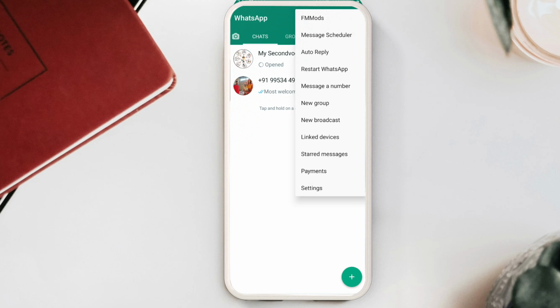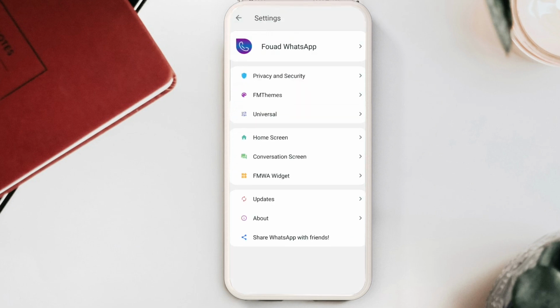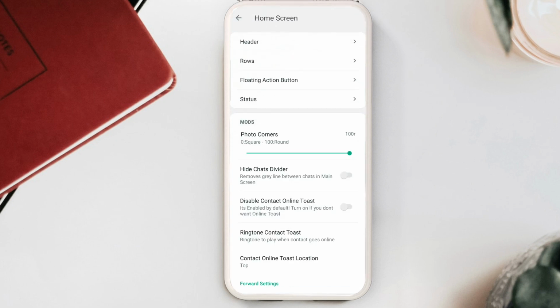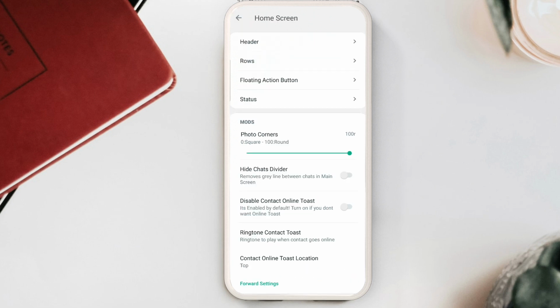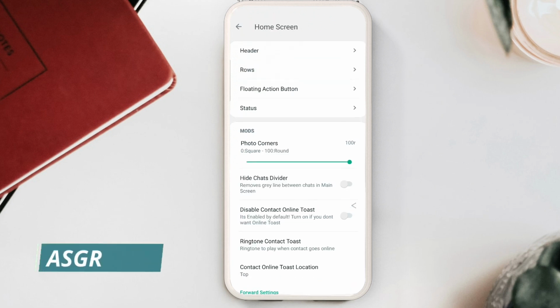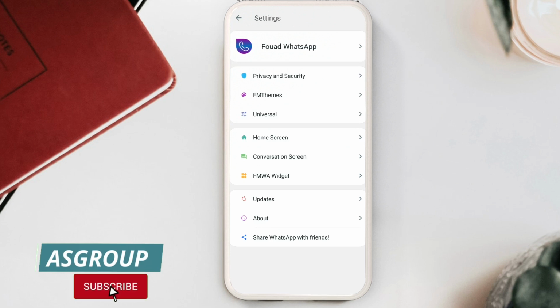If we talk about more changes, then here click on FM Mods. Thereafter click on home screen, click on row, and thereafter at the bottom you can check that three options are majorly added here as new options. Now you can also enable dot color. You can also enable elapsed time. You can check it out. When you enable this option, you can check how many seconds or how many minutes before your friend was online. The rest of the features are all working properly.